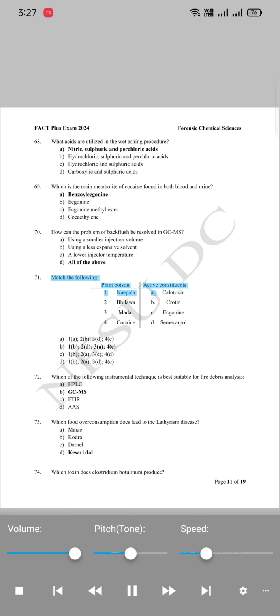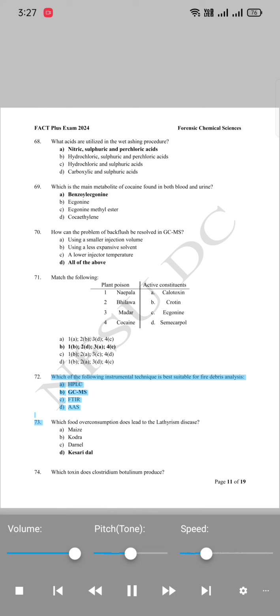71. Match the following. Plant poison, active constituents. 1. Nipala, A. Calotoxin. 2. Balawa, B. Croton. 3. Matter, C. Ecgonine. 4. Cocaine, D. Semicarpol. Options: 1-A, 2-B, 3-D, 4-C; 1-B, 2-D, 3-A, 4-C; 1-B, 2-A, 3-C, 4-D; 1-B, 2-A, 3-D, 4-C.